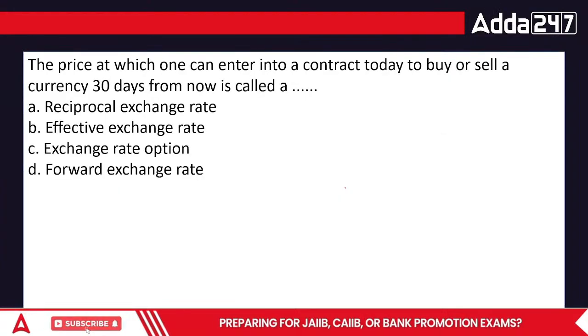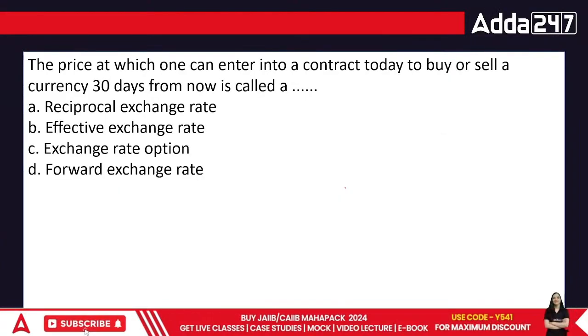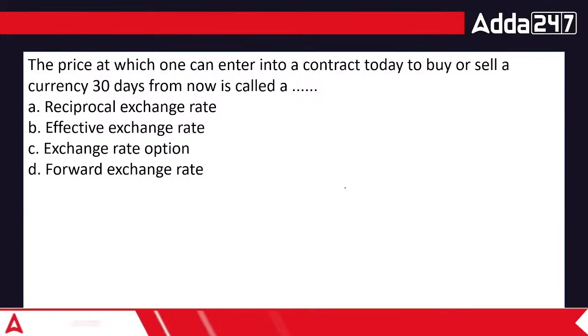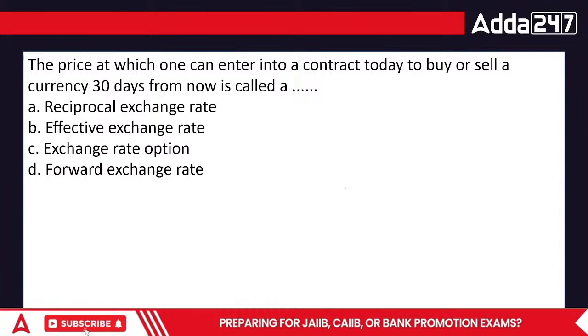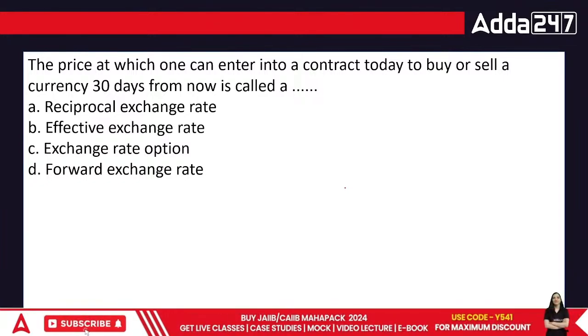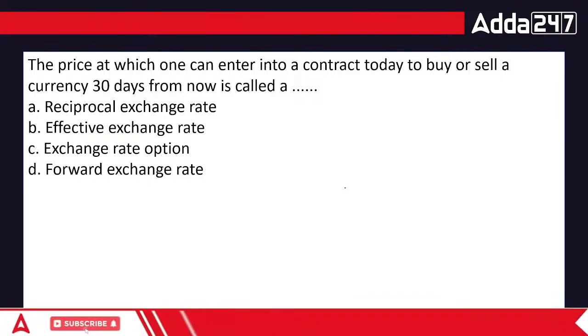Done. The price at which we can enter into a contract today to buy or sell a currency 30 days from now is called a reciprocal exchange rate, effective exchange rate, option, or forward exchange rate. What's going to be the answer, everyone?